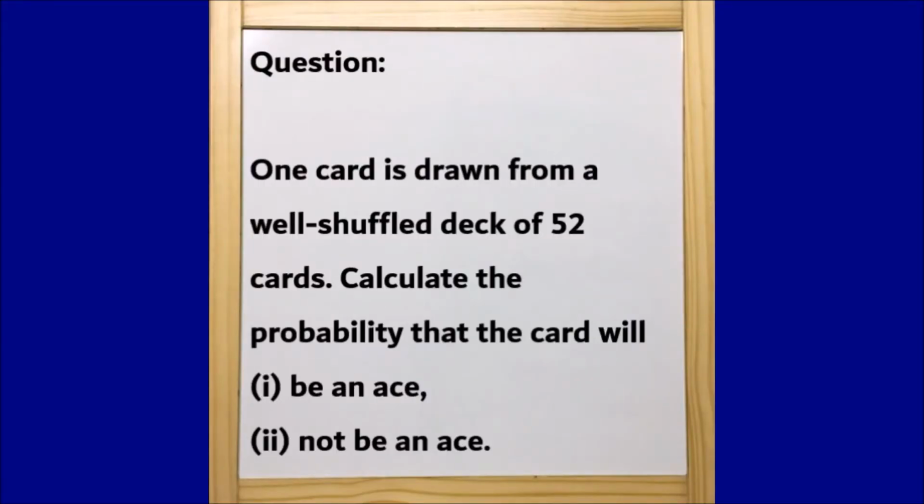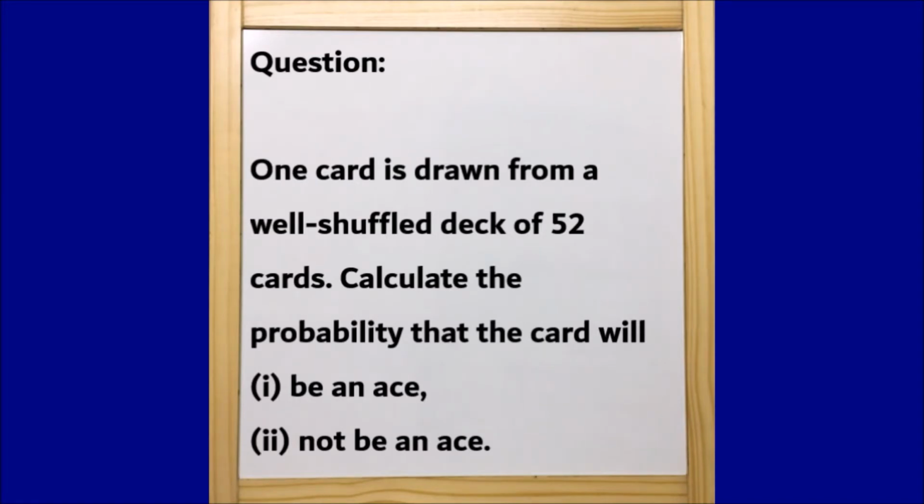So guys, as per the given question, one card is drawn from a well shuffled deck of 52 cards. Calculate the probability that the card will be an ace, and not be an ace. Two things to remember: it is a well shuffled deck, which means whatever card you draw, the probability will be the same throughout. And the second is that it's a deck of 52 cards. These are the two things that you need to understand from this question.